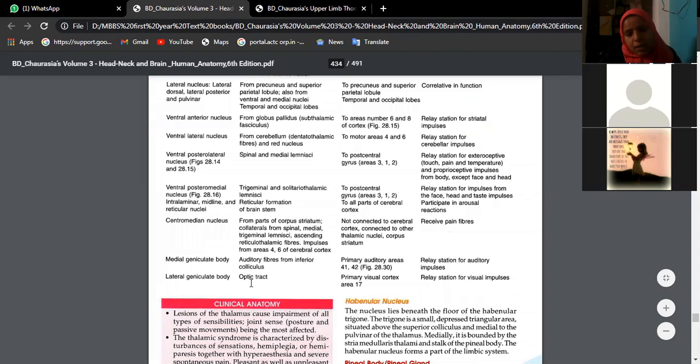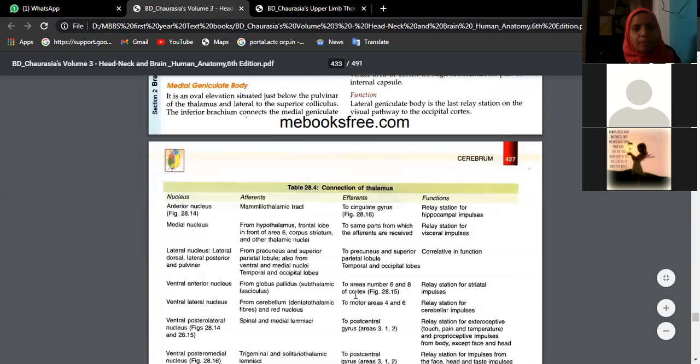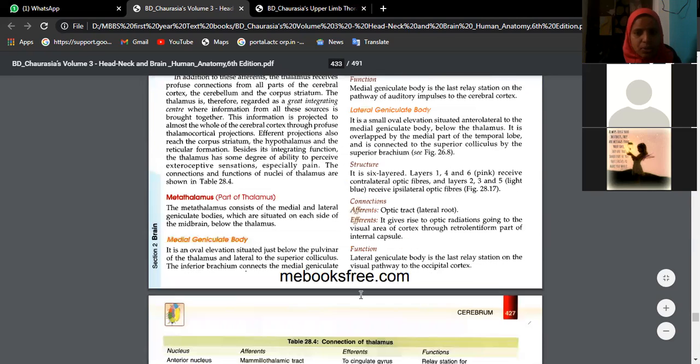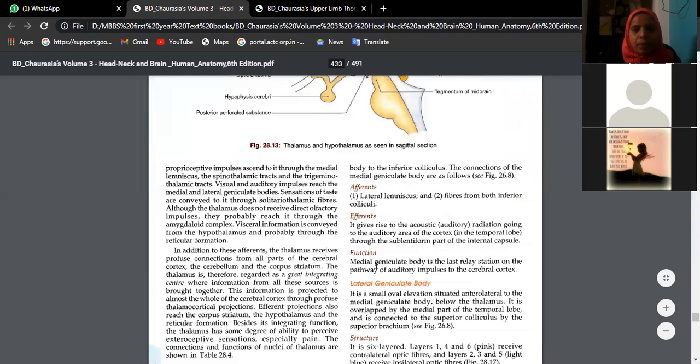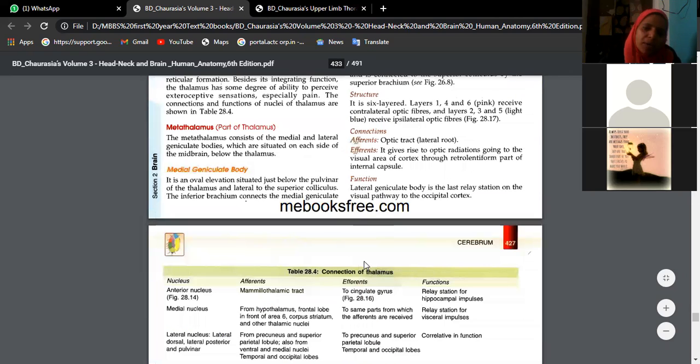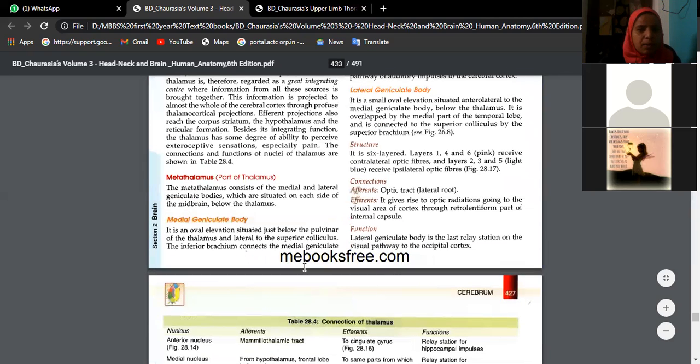Similarly, we have lateral geniculate body, whose afferents are optic tract and efferents go to primary visual cortex, area number 17, which is the relay station for visual impulses. Okay beta, so just try to study this metathalamus, part of thalamus, which has medial and lateral geniculate body. As you said, together they are called corpora quadrigemina. This is a little expanded, whether you write in that way or this way, you have the same thing. So that is geniculate bodies.